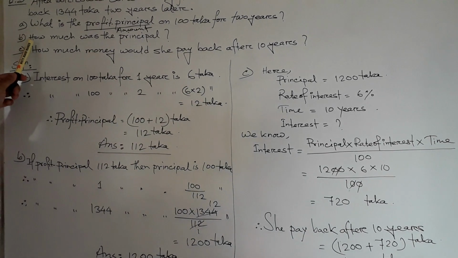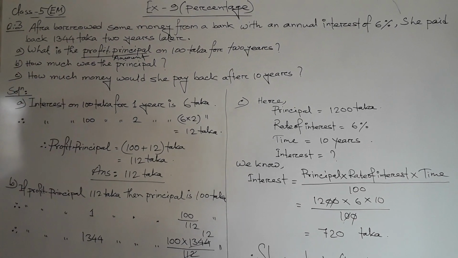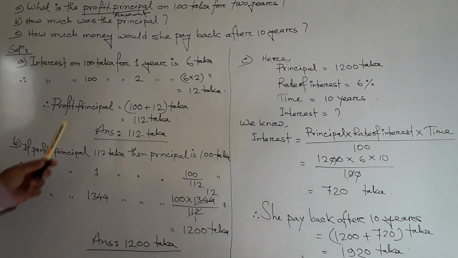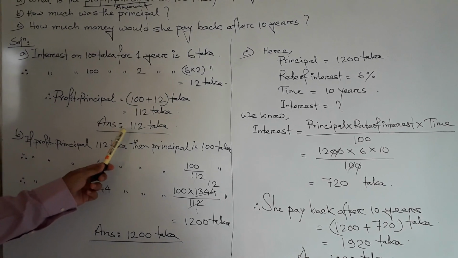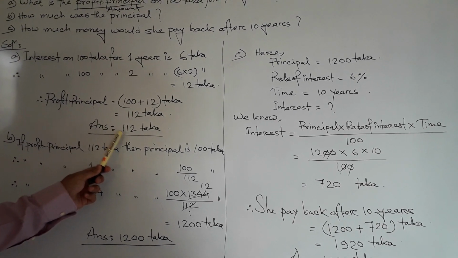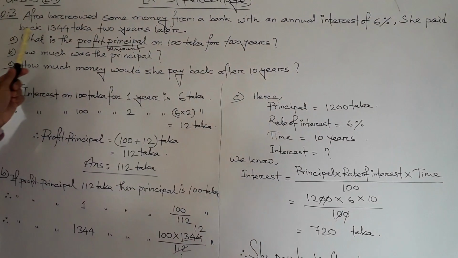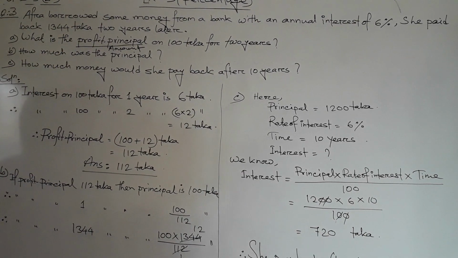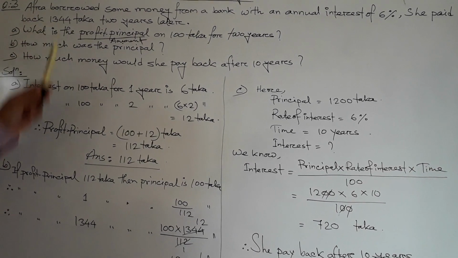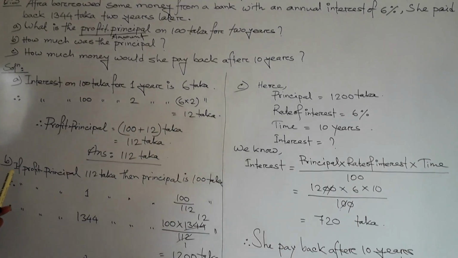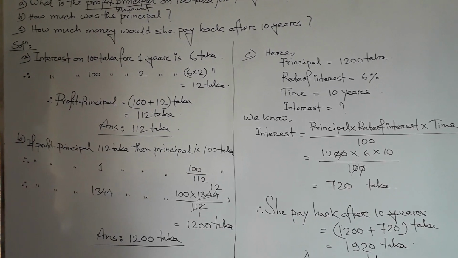Now we find the question number B. Solve the question number B. How much was the principal? So principal, here we find the amount, that is profit principals 112, then principal 100. Now she paid back 1,344 taka. So paid back, that is the amount of the money. So 1,344. Now we write down, if profit principals 112 taka, then principal 100 taka.